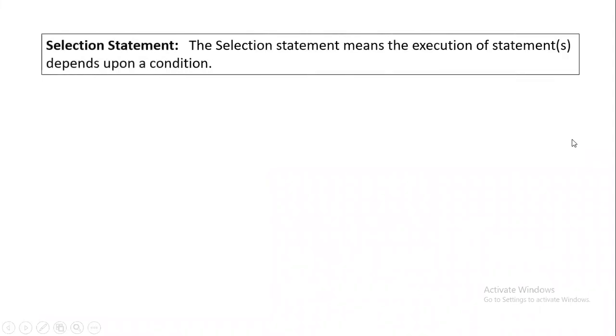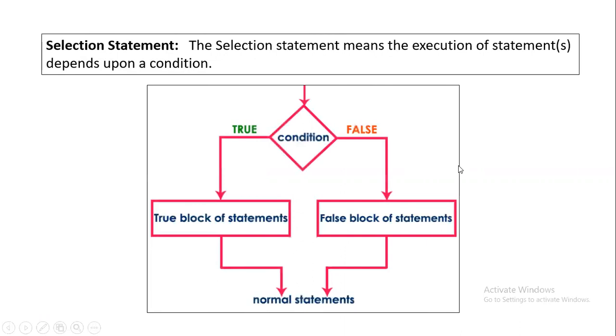The next one is the selection statement. In this case, you select which statement to execute. For example, we have a certain condition. If this condition is true, it will execute this part of the statement, and if it is false, it will execute this other part. And if you have certain more statements to execute after either of these, it executes that part. These are known as selection statements because we select statements to execute based on the conditions specified.